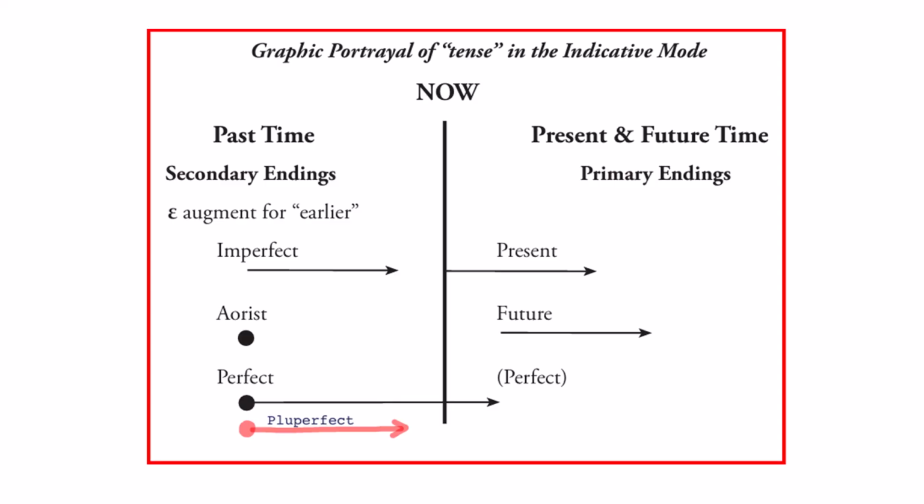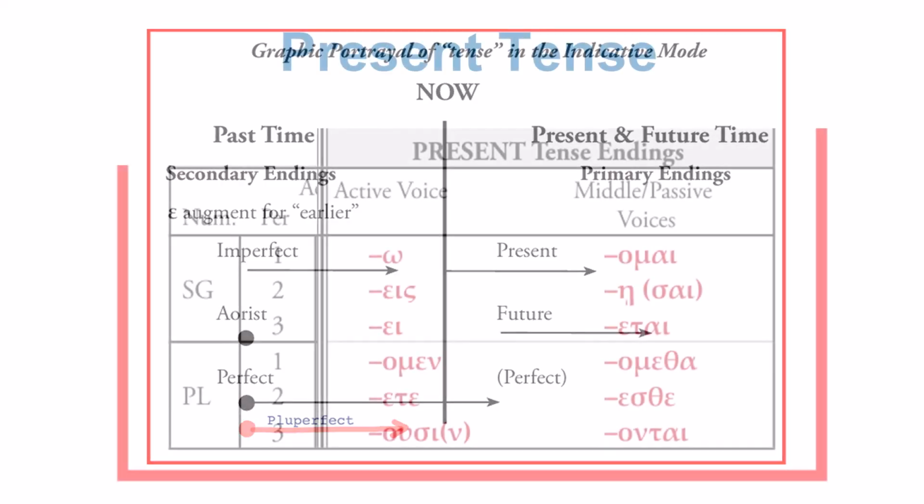And we say that past tenses are called secondary tenses because they're using secondary endings, and we said present and future tenses are called primary tenses because they use primary endings. And so we looked at the present tense under the primary endings, and there are two tenses that use primary endings. We have the present tense and the future tense. And today we're looking at the future tense.